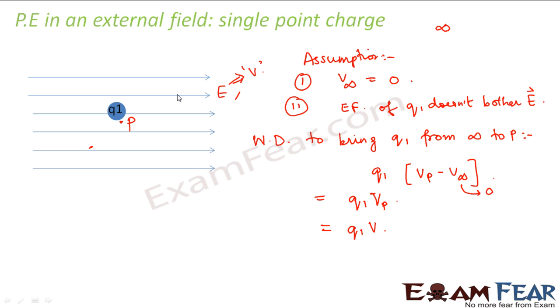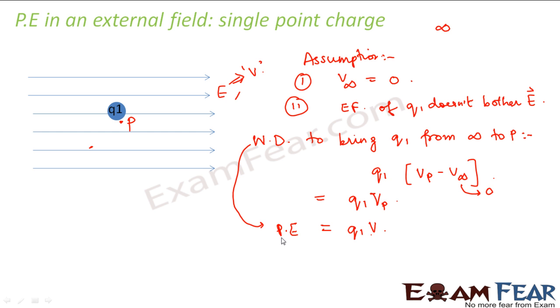The external electric field is E, so corresponding to that electric field there will be some potential. Let us call that potential V. So the work done will be equal to Q1 times V. What was this? This was nothing but potential energy.